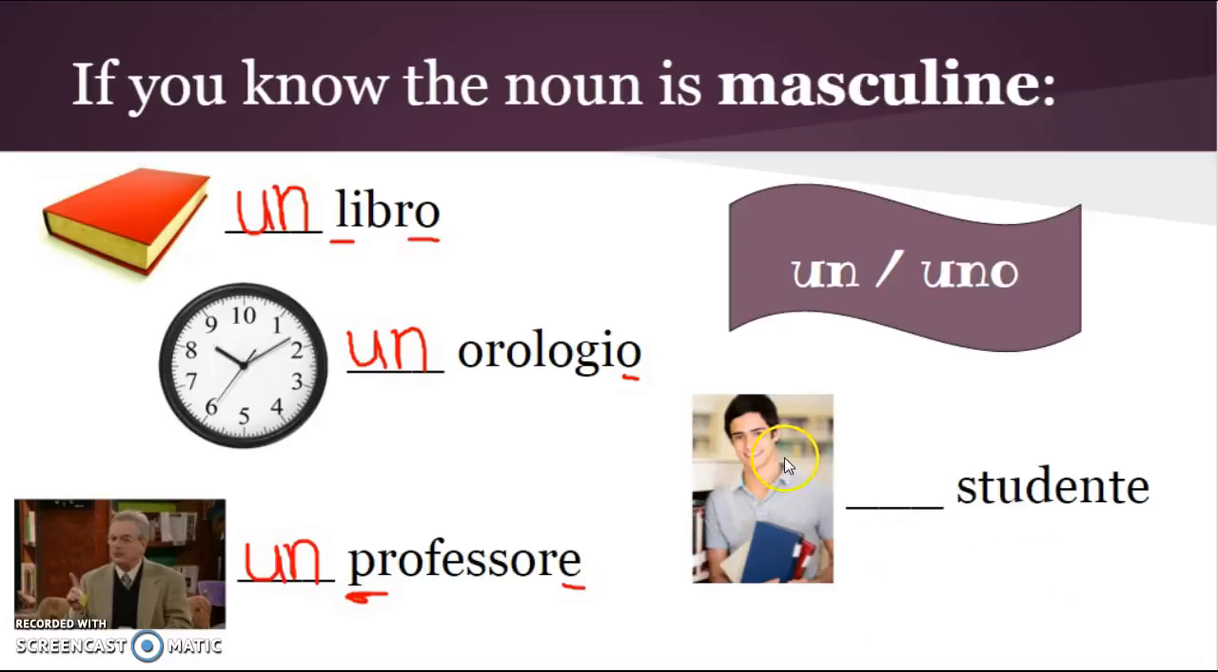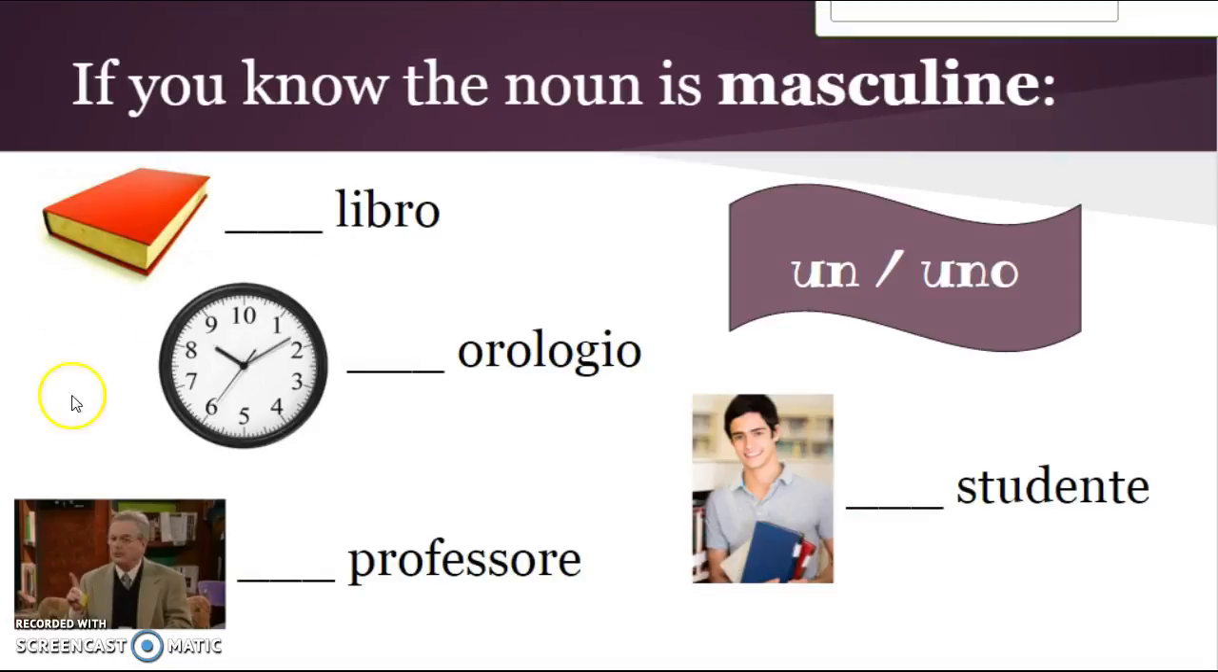Okay, and finally I've got studente, which like professore I know is a boy student. So un, consonant or vowel, uno, S plus consonant, PS, GN, or Z. So here I'm starting with an S followed by a T, and that is an S plus consonant, so here I have to say uno. All right, let's take a look at the next slide.